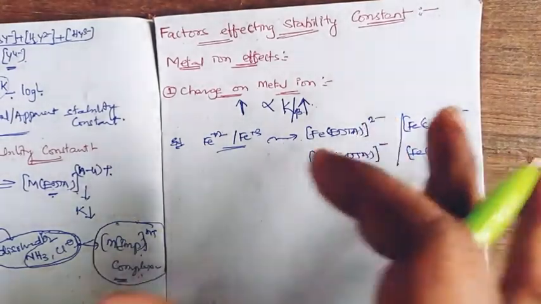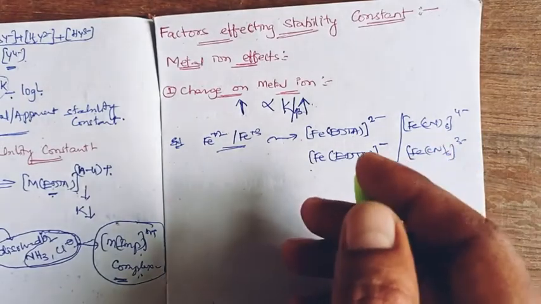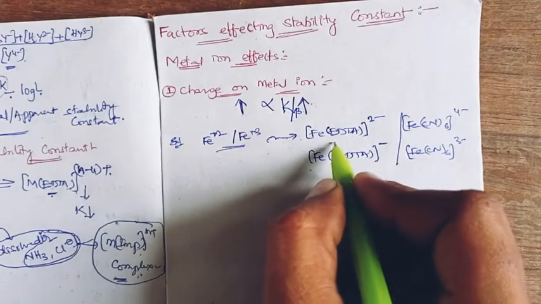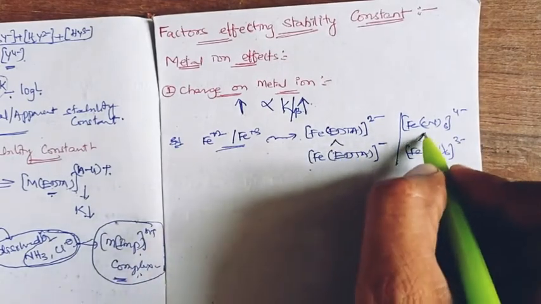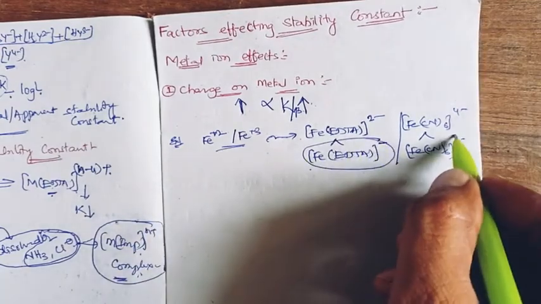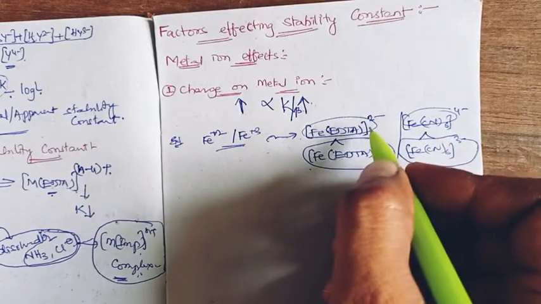In any ligand complex with differently charged metal ions, as the charge increases, the stability constant increases. The ferric complexes have more K value than ferrous complexes.